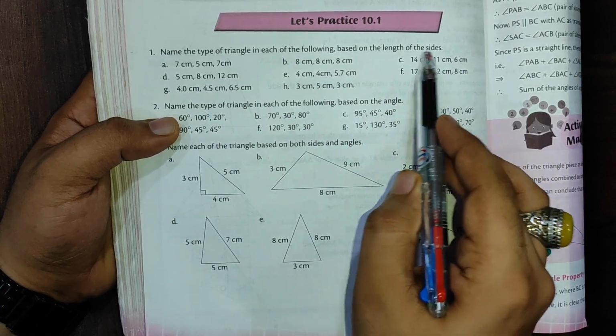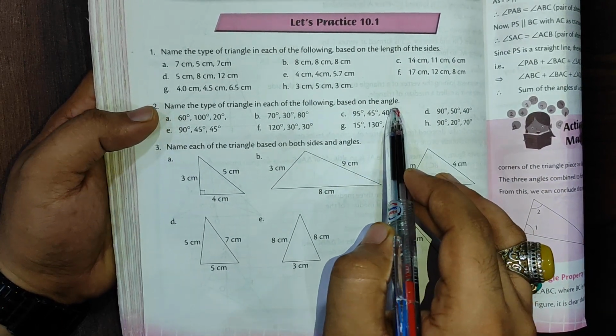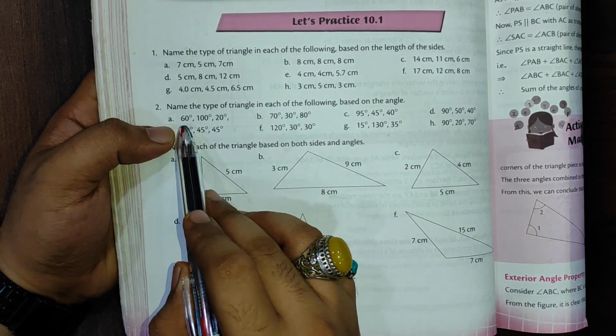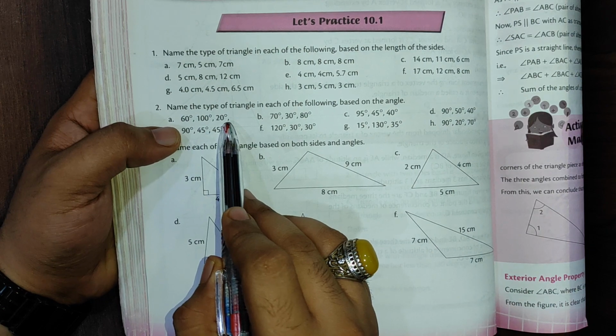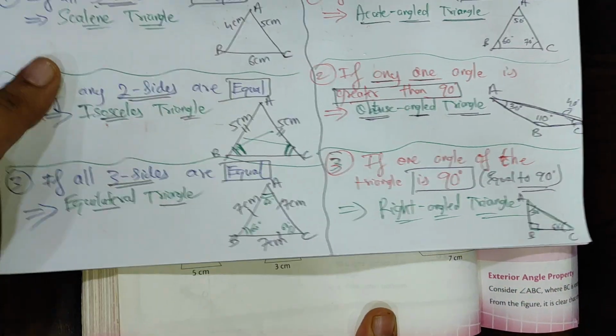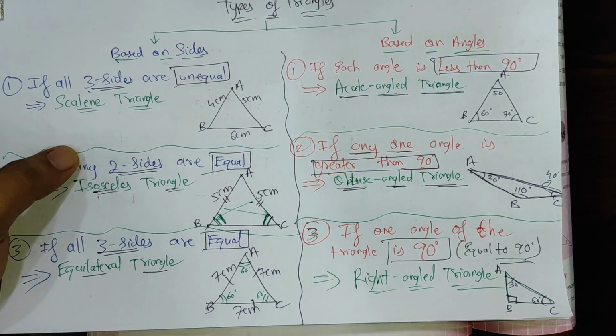Here it was based on the sides, now it's based on the angles. I hope you all have revised my note very well. Now see here: 60 degree, 100 degree, 20 degree. Before starting this, see here with the angles, what we did with the angles. Everyone pay attention over here.